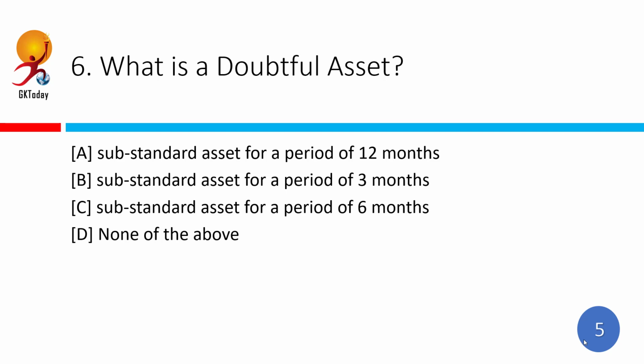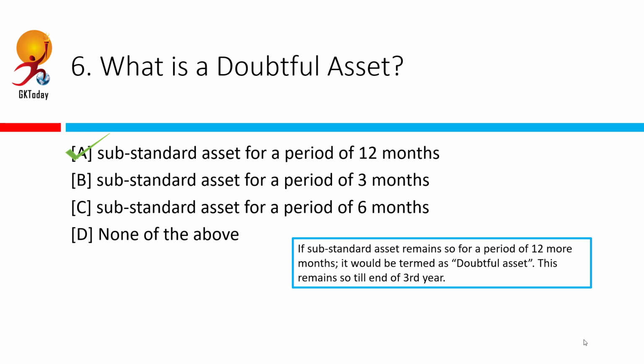What is a doubtful asset? Correct answer is when the substandard asset goes over a period of 12 months. So option A in this case. If substandard asset remains so for a period of 12 more months, it would be termed as doubtful asset. This remains so till the end of the 3rd year. So 12 months to 3 years is when it is doubtful asset.